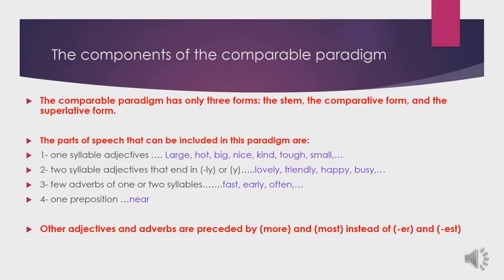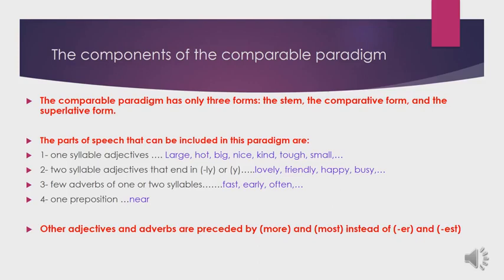The second part of speech that can be included in the comparable paradigm is the adverb. But not all adverbs. A few adverbs that consist of one or two syllables can follow the comparable paradigm. For example, fast, early, often, etc. So we have a few adverbs that consist of one or two syllables. They can be included in the comparable paradigm.